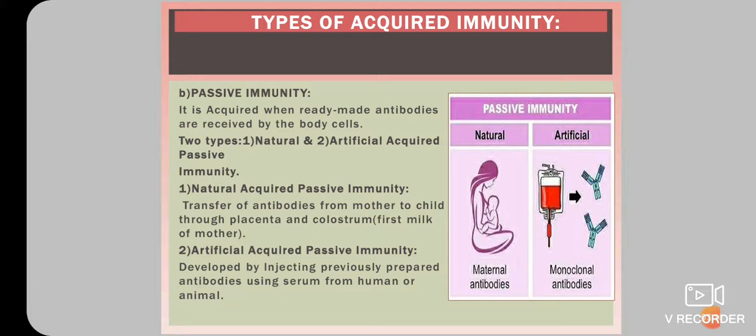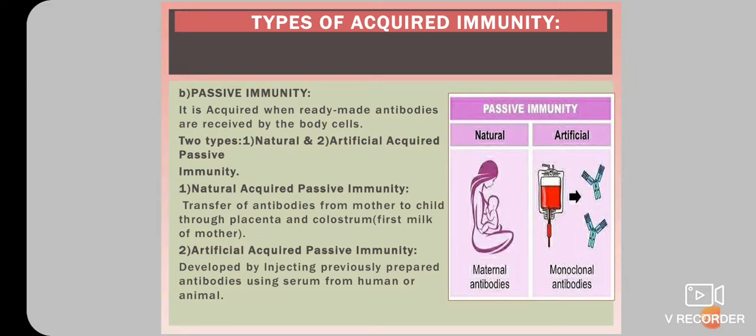Colostrum means the first milk of the mother, and the transfer continues throughout the period of breastfeeding. But the antibodies received by the baby from the mother remain in the body for a short time. So this immunity is short lived.